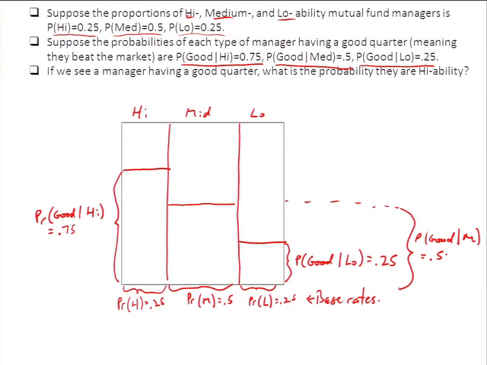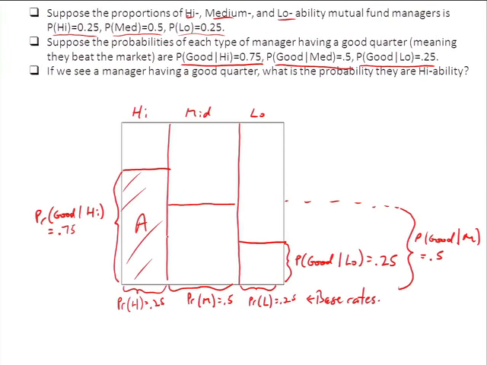So that's a joint probability. That's what the comma means. The probability that you're a high ability type and you post good returns is a joint probability. Okay, so the joint probability that you're a high ability manager and you post good returns is equal to, we already know this, the probability that you're a high ability manager times the probability that you post good returns, given that you're a high ability manager. And what's that? That's this thing. I'm going to call it A. Okay? And it happens to be equal to 0.1875.